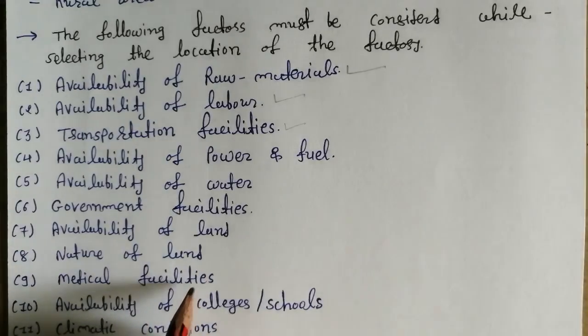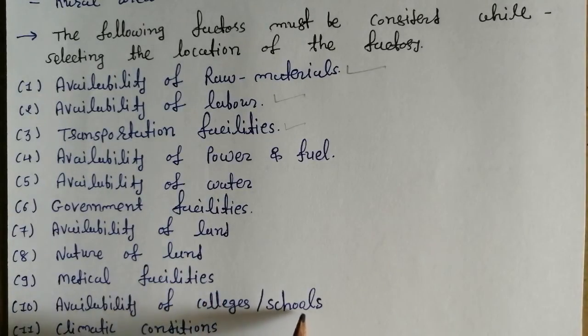After that, medical facilities. We all know that whenever a plant is running, a number of laborers are required, and those laborers have families, right? So they also require medical facilities available near the plant. Availability of colleges and schools. I already spoke about medical facilities; there are a number of workers and a number of families situated at the plant. At that time their children require education, so availability of colleges and schools is required.